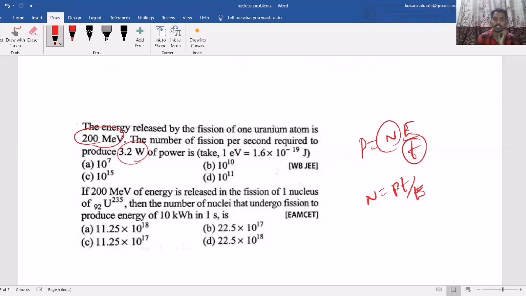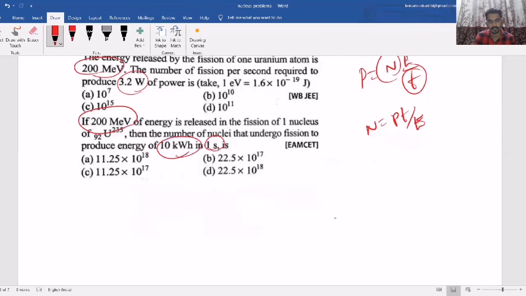So this way you can understand. Even the next question is also the same thing. They are asking, this much energy should be produced in 1 second, then how many fissions should undergo, where 200 MeV energy is released per fission reaction. Such kinds of questions they can ask based on the fission or fusion reaction. So remember this formula: power equals number of fissions or fusions into energy released per fission or fusion, by time.